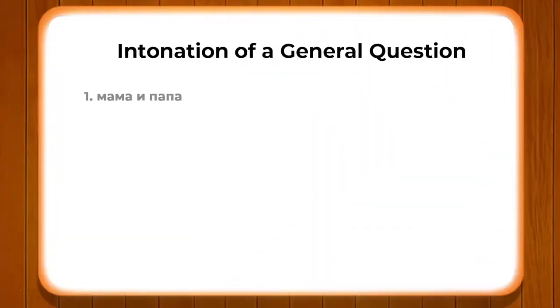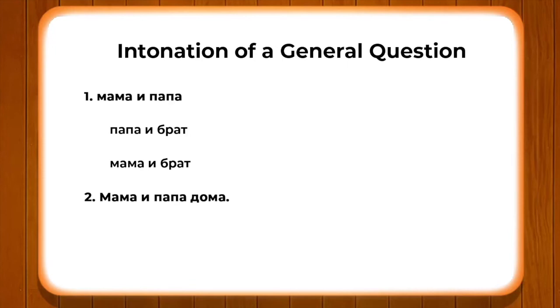Now, let us go ahead and see some of the examples which we use in day-to-day communication. We are going to see the role of the letter И. So far, we have seen the letter only as a letter, but now we are going to see what kind of role this letter plays when it is used in sentences. Мама и папа, папа и брат, мама и брат, мама и папа дома, рано утром мама и папа дома.